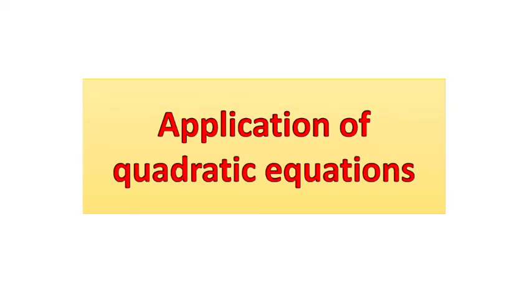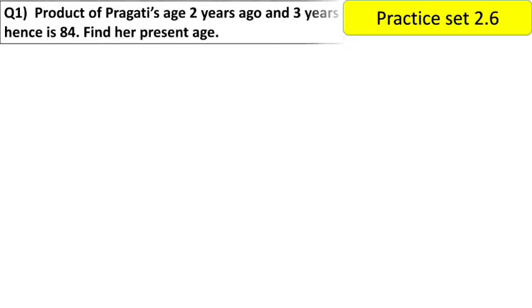Today we are going to learn the application of quadratic equations. So let's start our practice set number 2.6. Question number 1 is given. The product of Pragati's age 2 years ago and 3 years hence is 84. Find her present age. 2 years ago means 2 years back, and 3 years hence means 3 years in future.